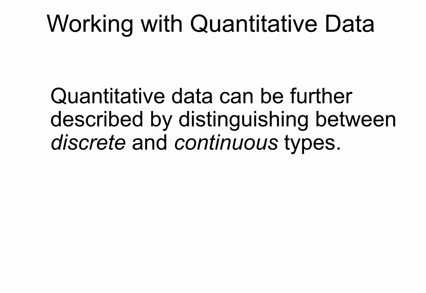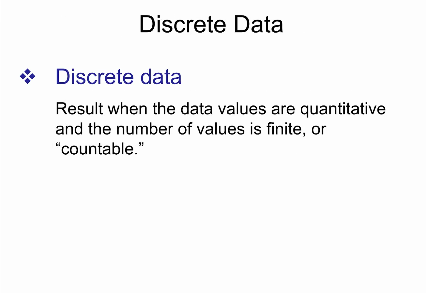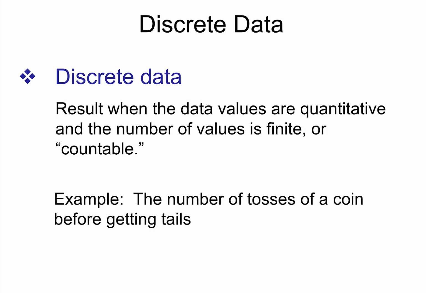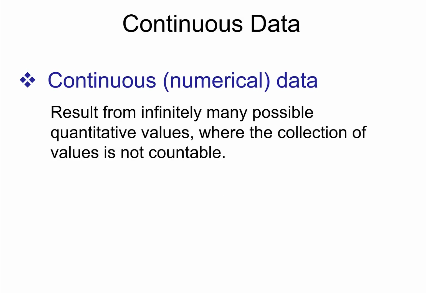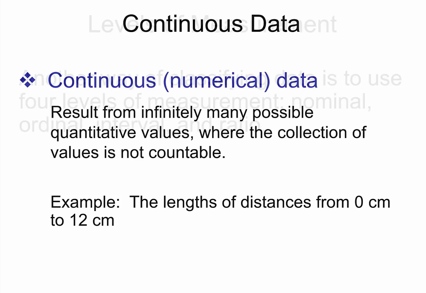Quantitative data can be further described by distinguishing between discrete and continuous. Discrete are countable. On a particular interval, we'll have a countable number of values that the data can take on. So for example, the number of tosses of a coin before getting tails. Continuous is an infinite number of values on a particular interval. So things like length of distances from 0 centimeters to 12 centimeters, patients' weights in a hospital.